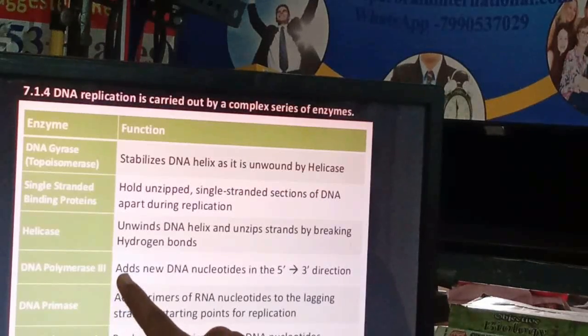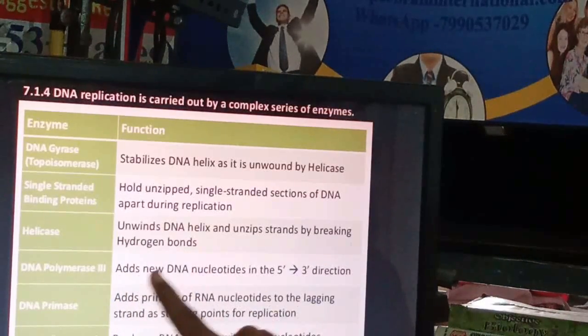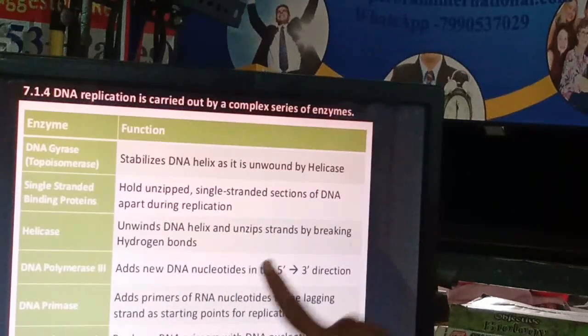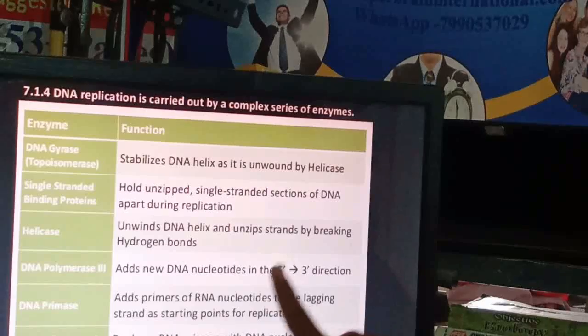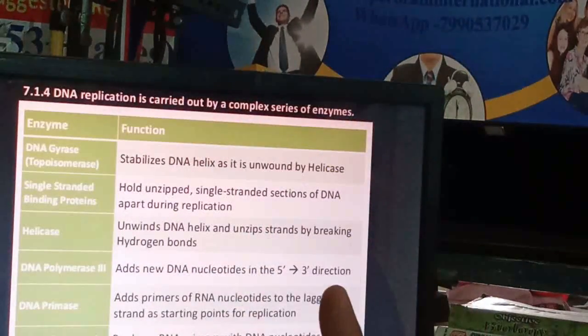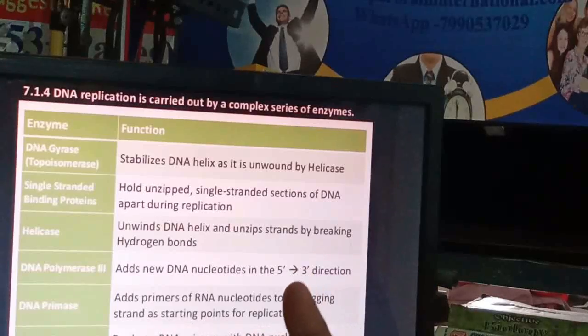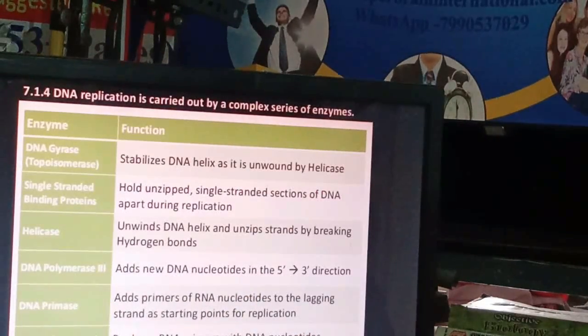Now the DNA polymerase 3 enzyme plays a very important role. It adds new DNA nucleotides in the 5' to 3' direction. Whenever a new strand is synthesized, then according to the template strand, nucleotides complementary to whatever is present are added, and this is done by the DNA polymerase 3 enzyme.